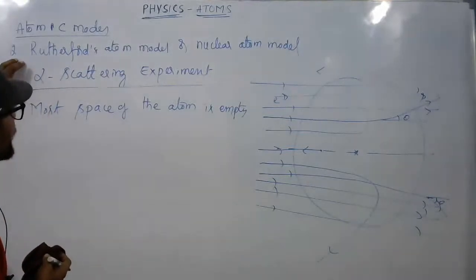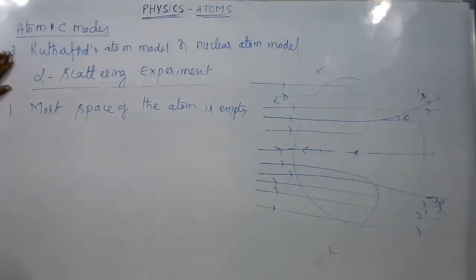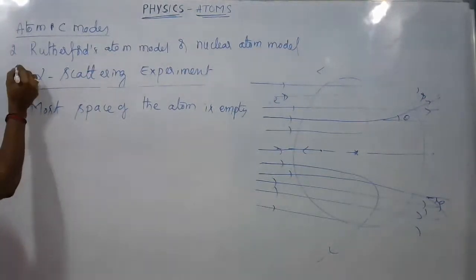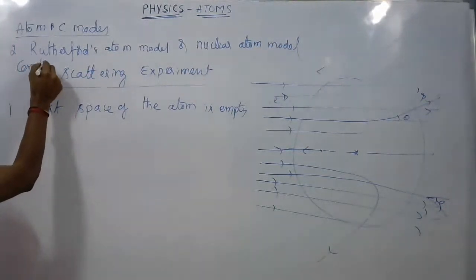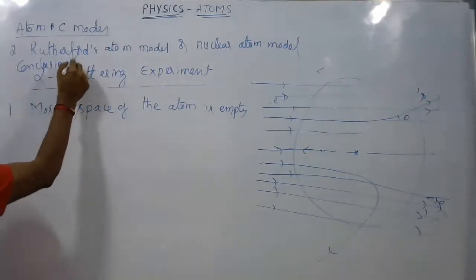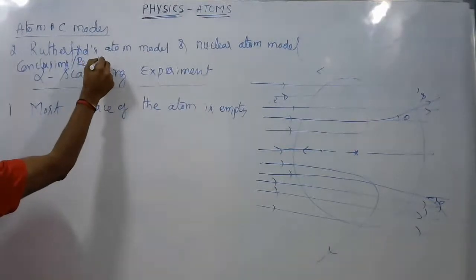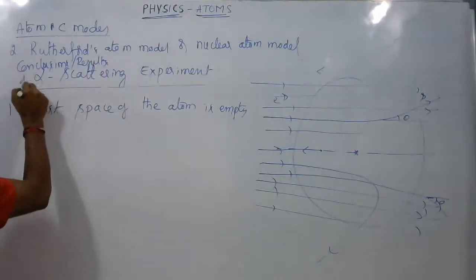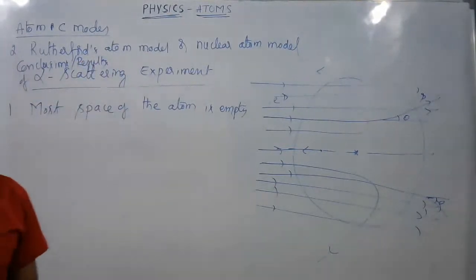So we can write down here: conclusions or results of alpha scattering experiment.